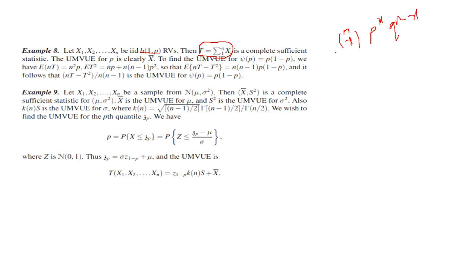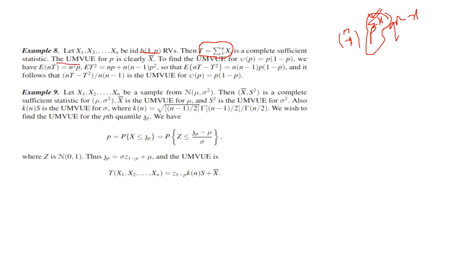When you write joint probabilities, you get summation Xi, which gives the complete information about the probability. So it is a sufficient statistic and a complete sufficient statistic also.